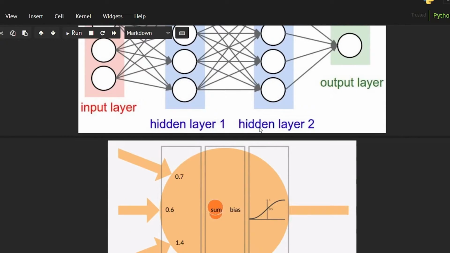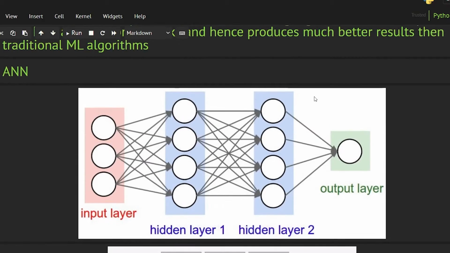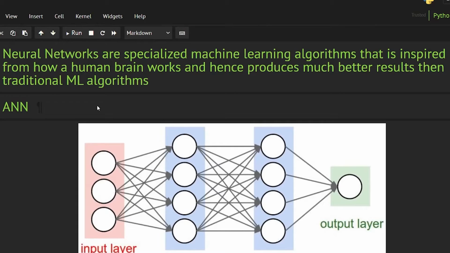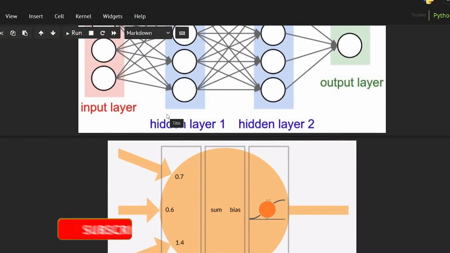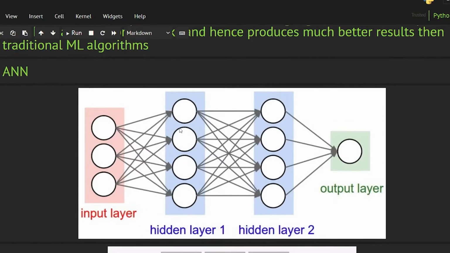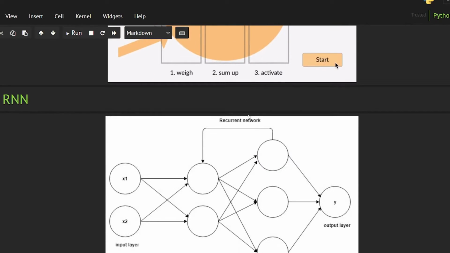So this is a pretty easy kind of neural network, and I'm going to make a tutorial on how to make an ANN from scratch. This is also called an MLP, a multi-layer perceptron. This is the easiest kind of ANN, and it does not work very well if you talk about natural language processing or image processing. For that we have different kinds of neural networks that are better at those jobs. So let's talk about the next kind of neural network.